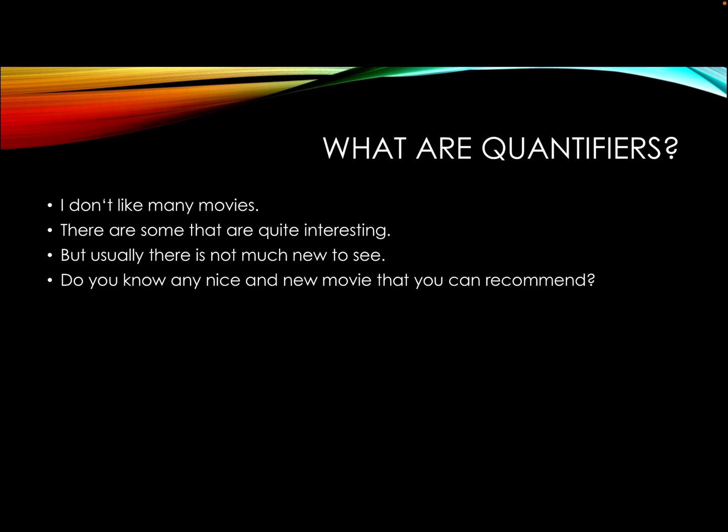Have a look at those example sentences. Here you can see when you use many. I don't like many movies. Movies is a plural noun. If you have many different kinds of movies next to each other, for example, as DVDs, you can count them. There are some that are quite interesting.